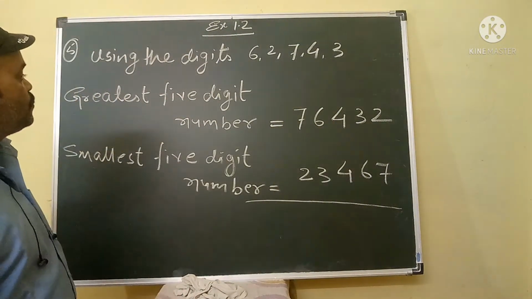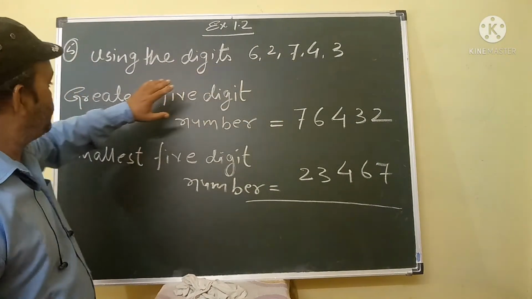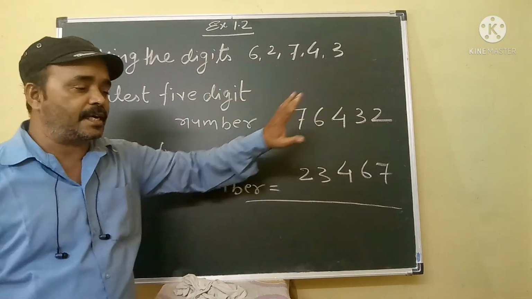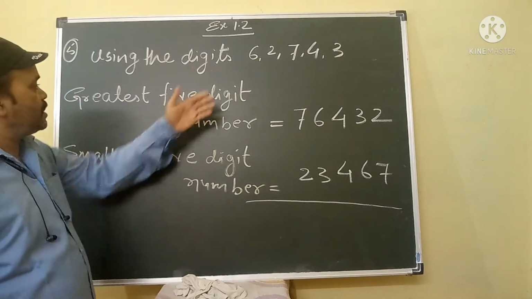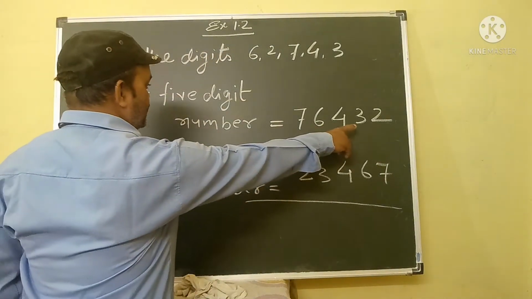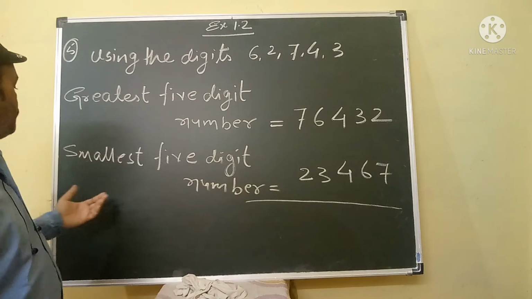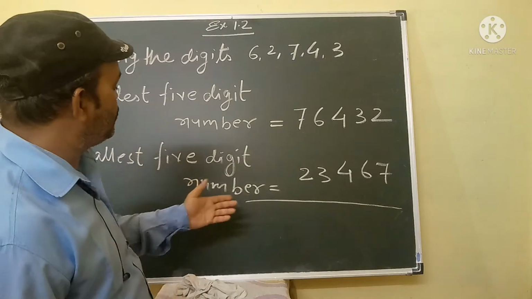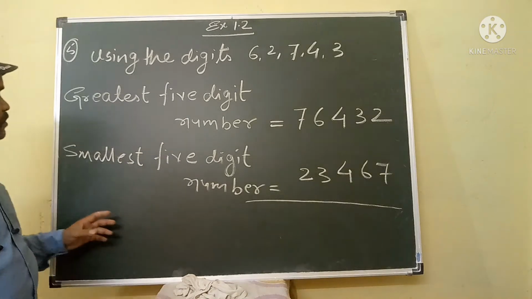In this question we will use one digit only one time, not more than one time. And using these digits, the smallest 5-digit number is 23,467.